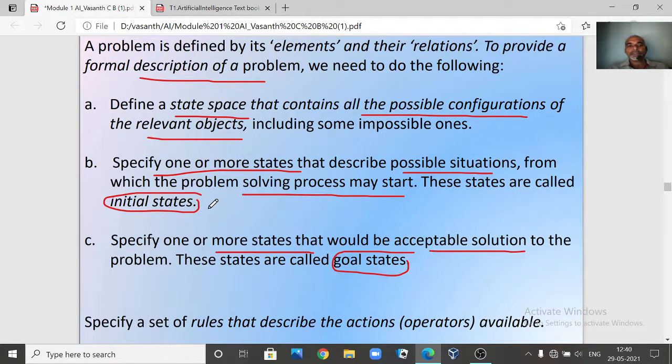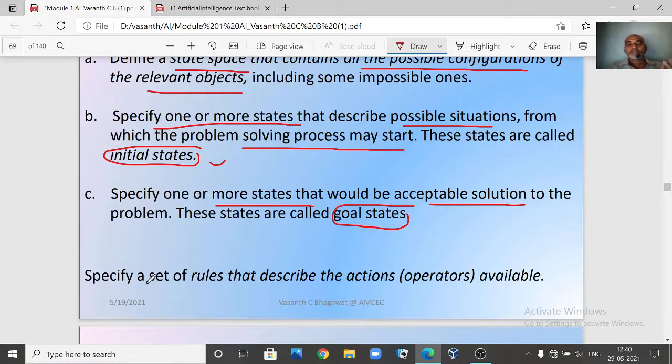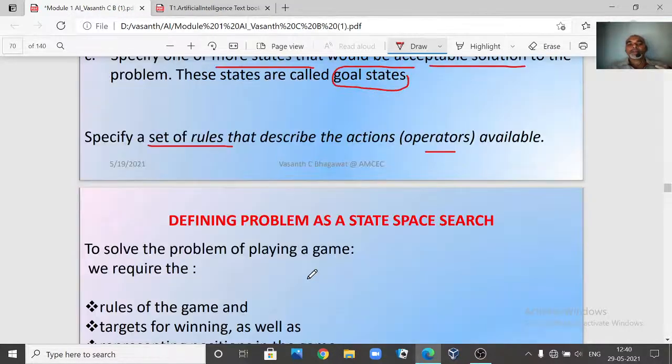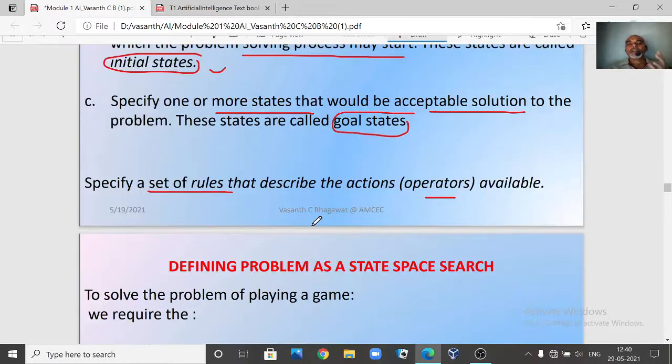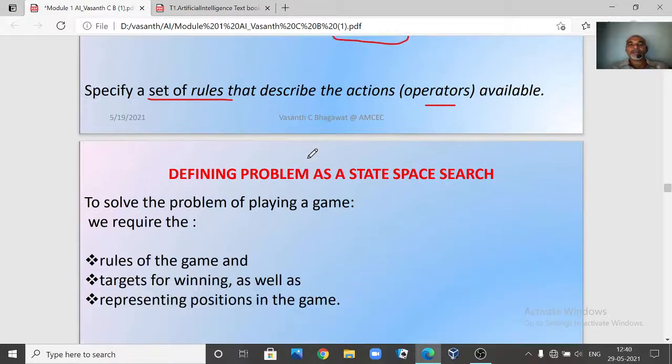Specify your initial state and specify the acceptable solution space, which is called the goal state. Then specify rules or operators. Specify the set of rules or operators. Now this is how we can even more formally define our problem.